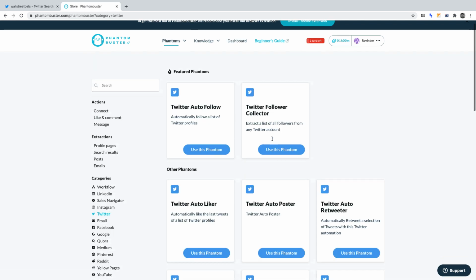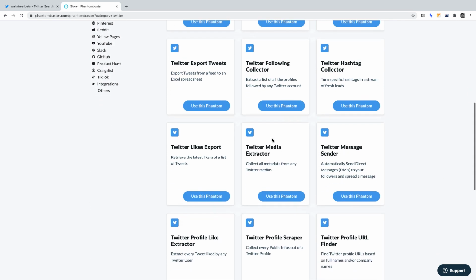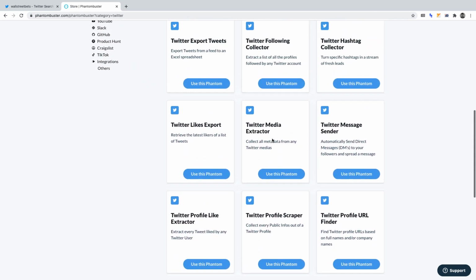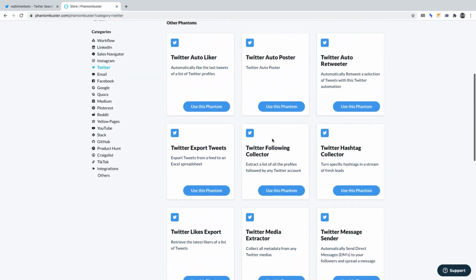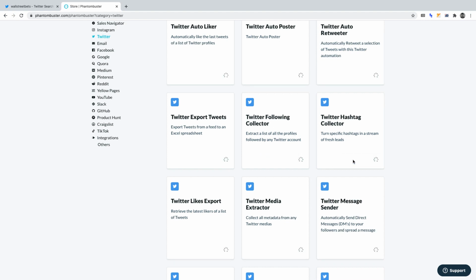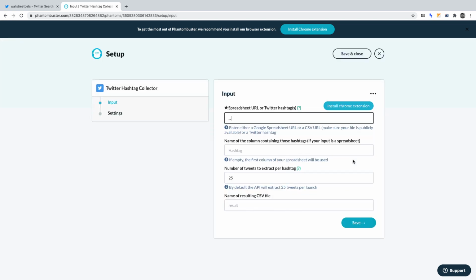You'll notice various phantoms to extract different data from Twitter. Once you know how to navigate Phantombuster, you can use any of these. In the case of this project, we're going to use the phantom that says Twitter hashtag collector. This phantom is useful if you're tracking a specific hashtag on Twitter, whether that be for your brand being mentioned, hence being able to strike up a conversation, or if you're tracking a hashtag for marketing, hence being able to engage someone in a conversation.